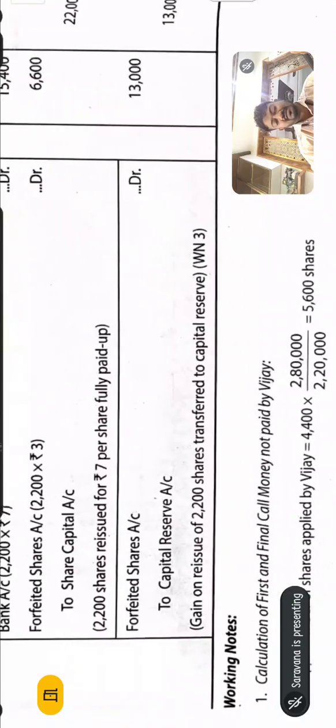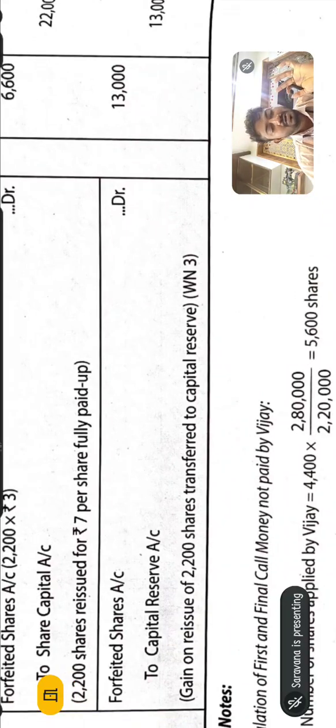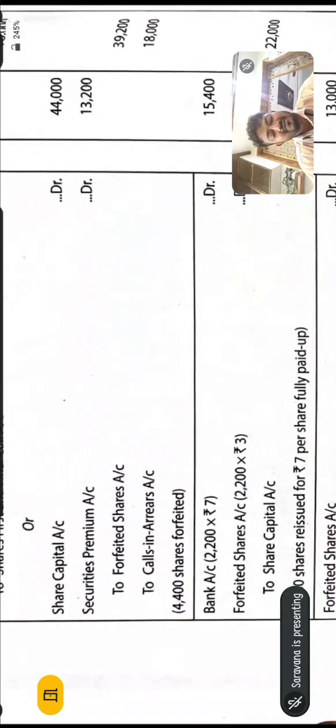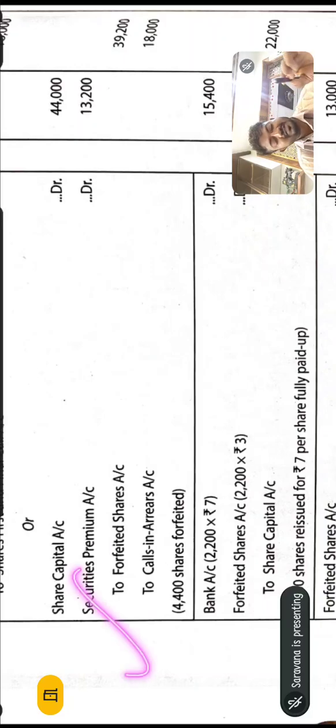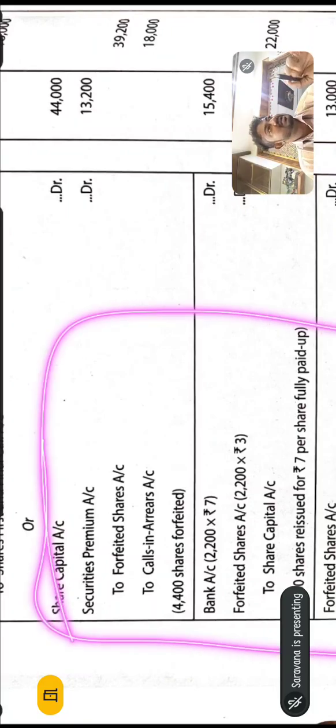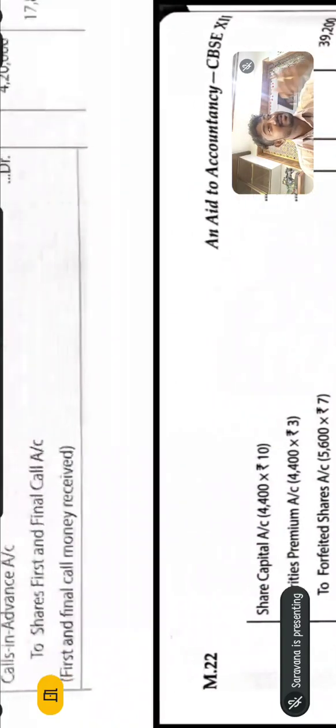You can cross verify the answer. If it is transferred to capital reserve, the journal entry is forfeiture account debit to capital reserve. So far what we have completed is forfeiture entry, reissue entry, capital reserve entry. Sir, is it enough if we found only these 3 entries? No. Now only the game starts.